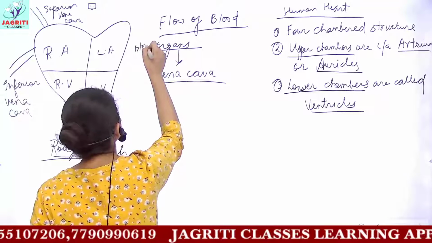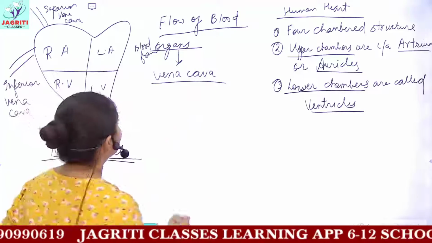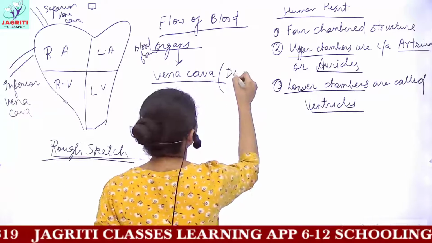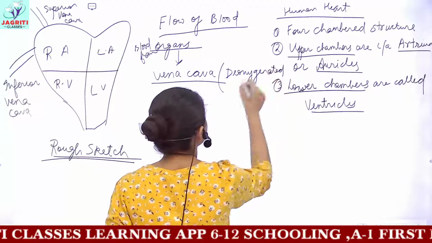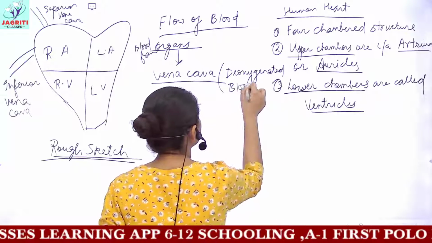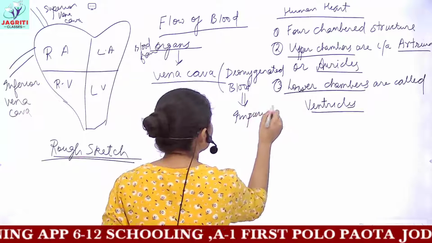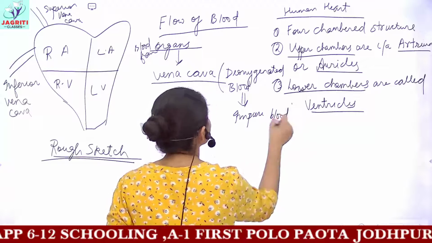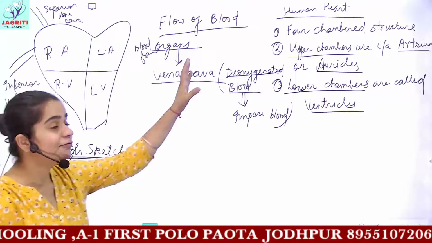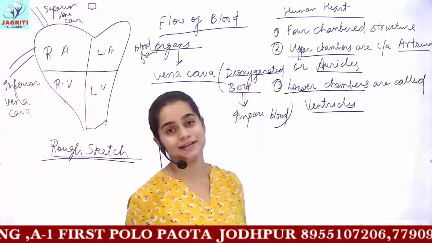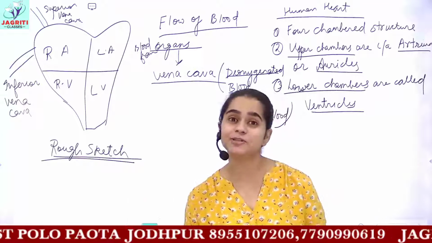Superior vena cava collects the blood, and this blood is deoxygenated. You can write: blood from organs is collected by vena cava, and vena cavas contain deoxygenated blood. It is also sometimes referred to, in a general sense, as impure blood, but the exact term is deoxygenated. Deoxygenated means the type of blood which does not contain oxygen in it. That is, it contains different gases, waste products, carbon dioxide, everything.